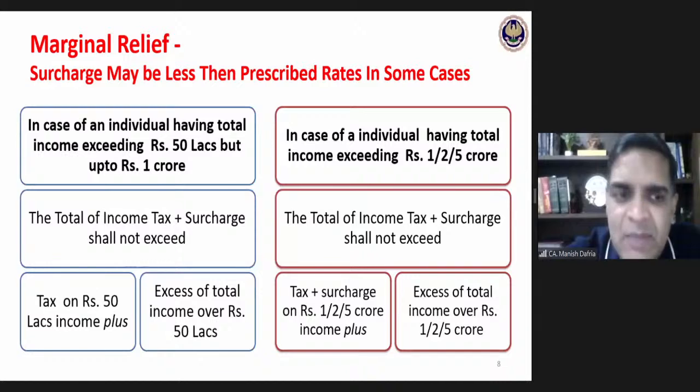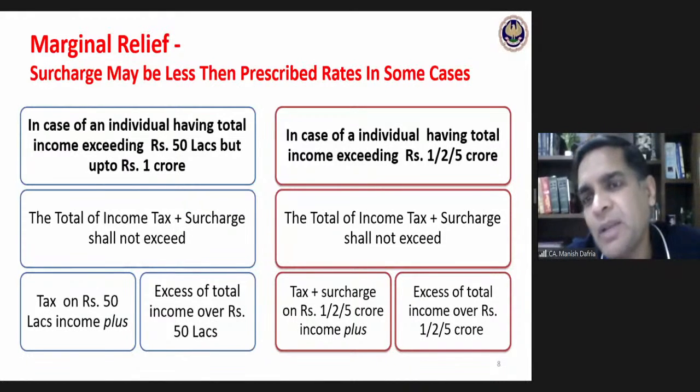What is that maximum limit? The maximum limit is tax payable on 50 lakhs income plus whatever is the excess income I have derived. How much is the excess income? Income over and above that threshold of 50 lakhs. That much is the maximum amount payable by me.